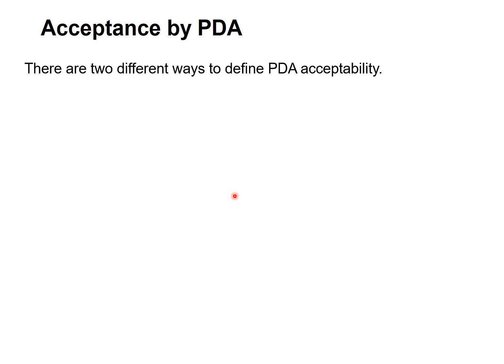Once we understand the overall structure of a PDA, let us understand how the PDA can accept. There are two different ways to define PDA acceptability. One is called final state acceptability. That means you read the entire string and reach the final state, irrespective of what symbol is on the top of the stack. Then you can say it is accepted by final state.